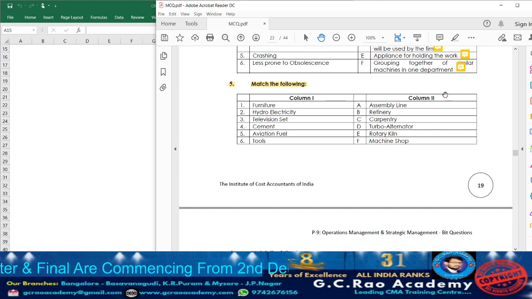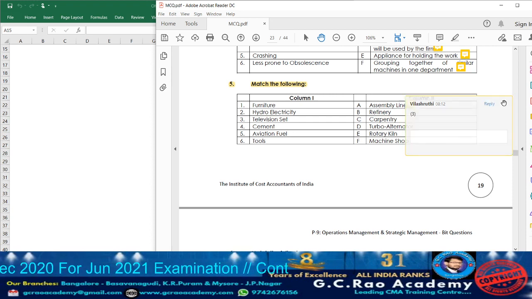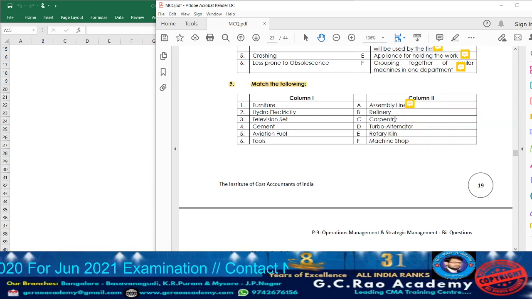Now, let us move on to column 2. What are they given? Point number 8, assembly line. Whatever the television set will be there, it will be produced with the help of assembly line. So, beside assembly line, take down television set, point number 3. Next, what we have? Refinery. In refinery, what are they going to use? Aviation fuel. So, accordingly, take down.